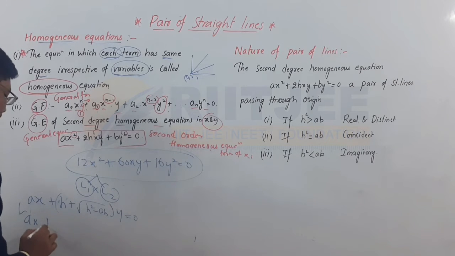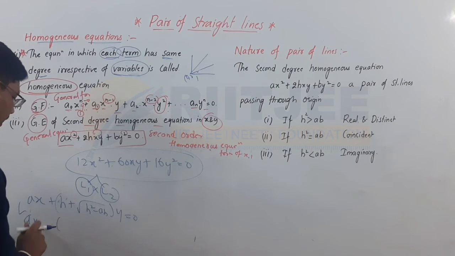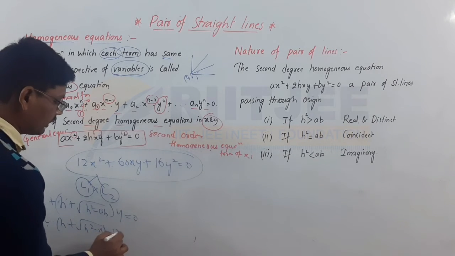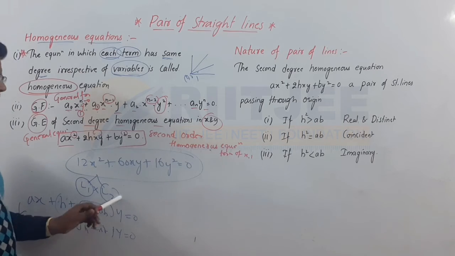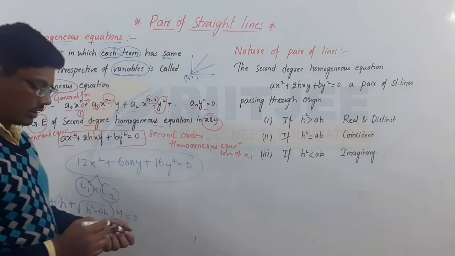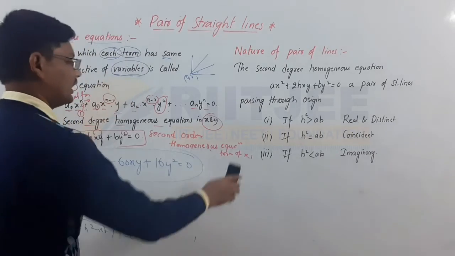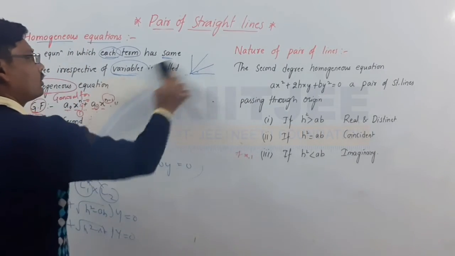Next, ax minus h square minus ab by ab into y. This is one more line. L1 and L2 are the lines of the product of the second order degree homogeneous equation. And the next one is